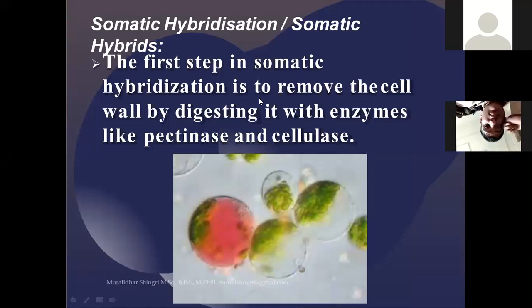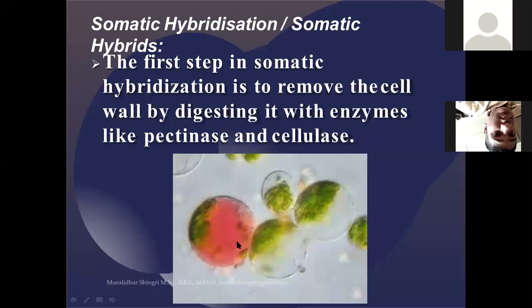Somatic hybridization is a process in which the cell wall is removed by digesting with enzymes like pectinase and cellulase. Suppose there are two different cells, and in one of the cells there is a disease resisting ability, and in the second cell there is a high yielding ability.